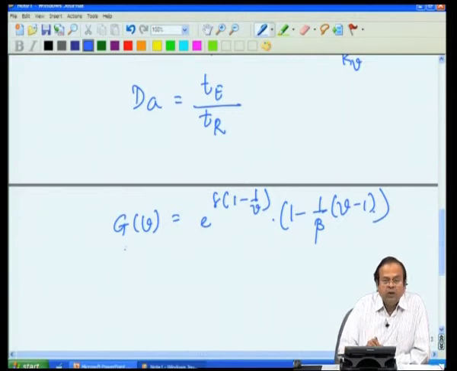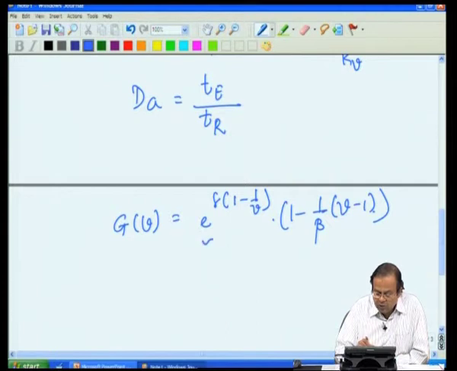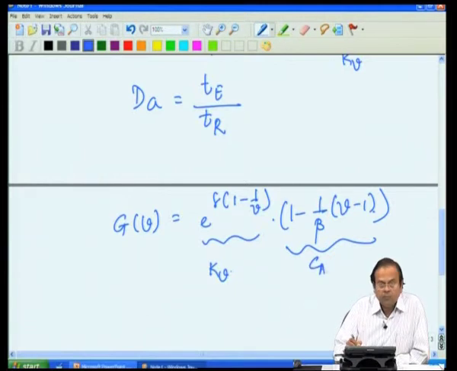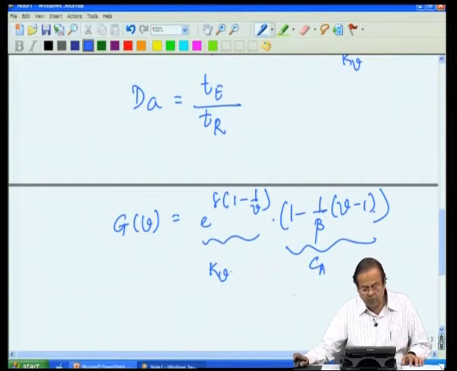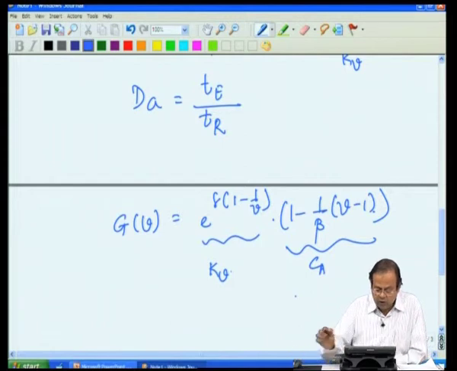This is actually the dimensionless form of a reaction rate, and you can see that this is coming from Kv and this is coming from concentration Ca in respective dimensionless form. So, let's put these two together.